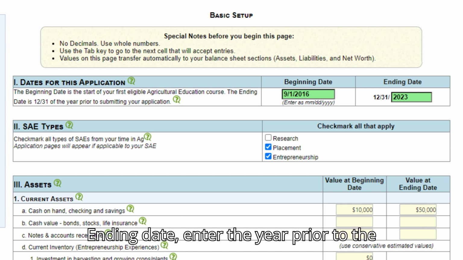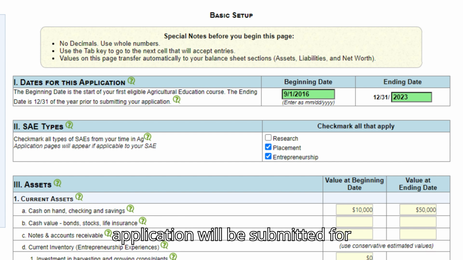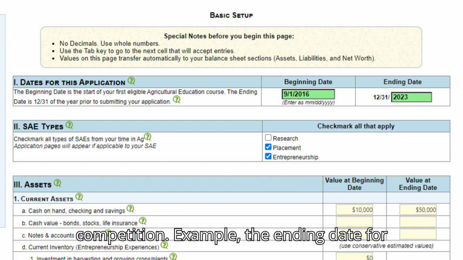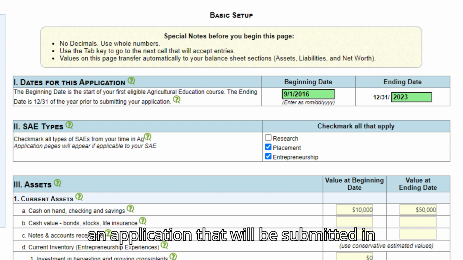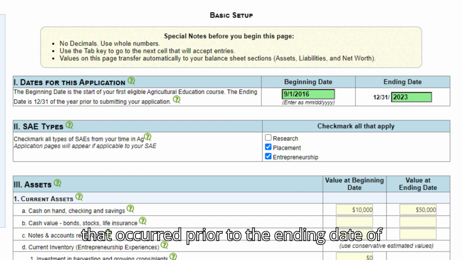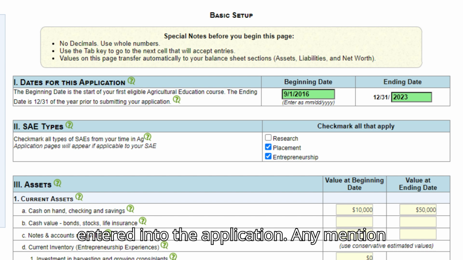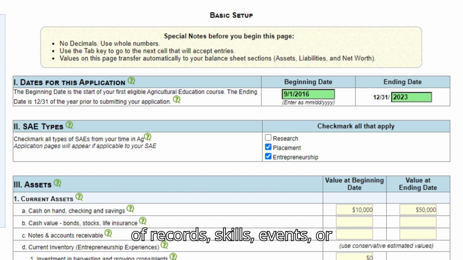Ending date. Enter the year prior to the National FFA Convention year in which the application will be submitted for competition. Example, the ending date for an application that will be submitted in 2025 must have an ending date of 2024. Only records and activities that occurred prior to the ending date of the application are eligible to be entered into the application. Any mention of records, skills, events, or activities which occur after the ending date will cause the application to be penalized.